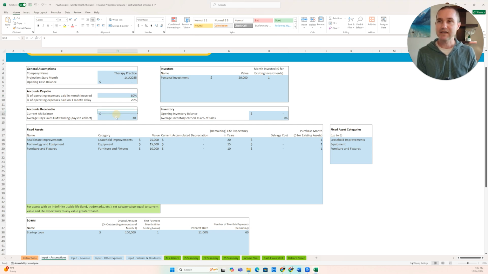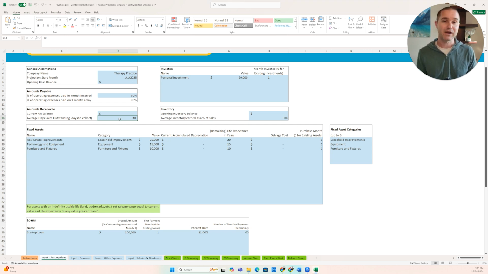Now on the accounts receivable side, we're going to assume our current accounts receivable balance is 0 because we're a startup, and then we're going to assume that the average days to collect payment for providing our service is 30. Now this really depends on whether you're private pay only, or a mix of private and billing to insurance. If you're only billing to insurance, for example, it might be that you provide the service, it might take you a week or 2 weeks to actually bill that, and then you might have to wait 30, 45 days. And so this number could be maybe 60 days, right, between when you provide the service and when you get paid.